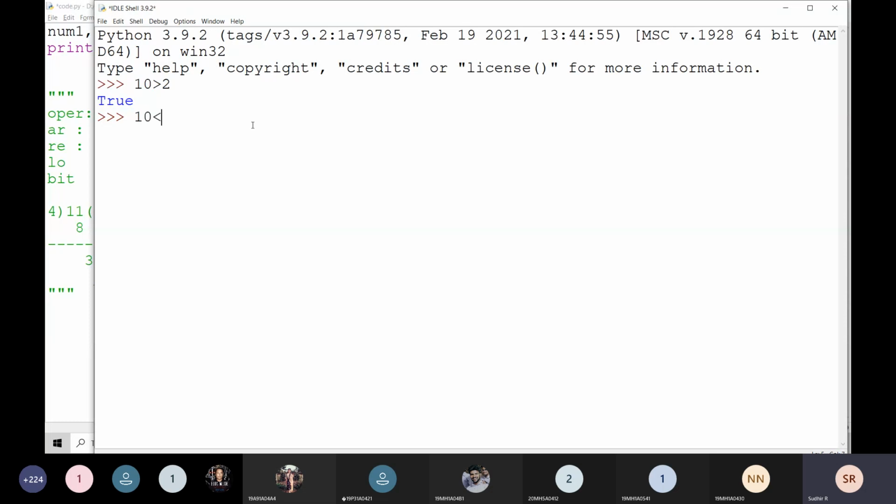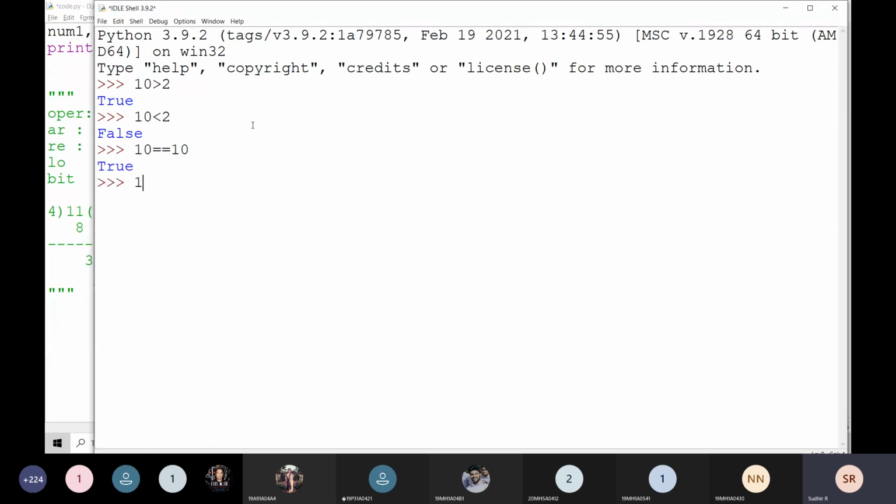For example, is 10 less than 2? False. No, sir. Then it is going to be false. We have to read like this every time. Okay, for example, is 10 equal to 10? True. Yes, it is going to be true.